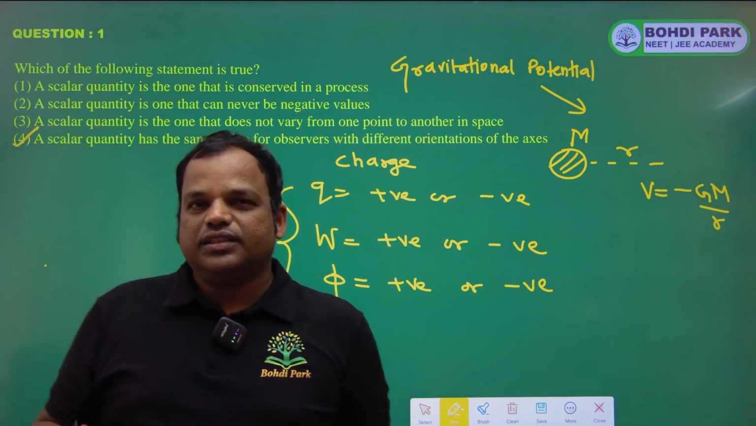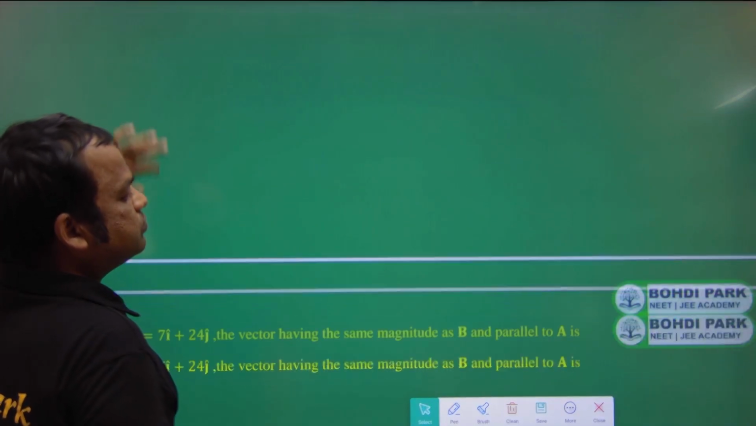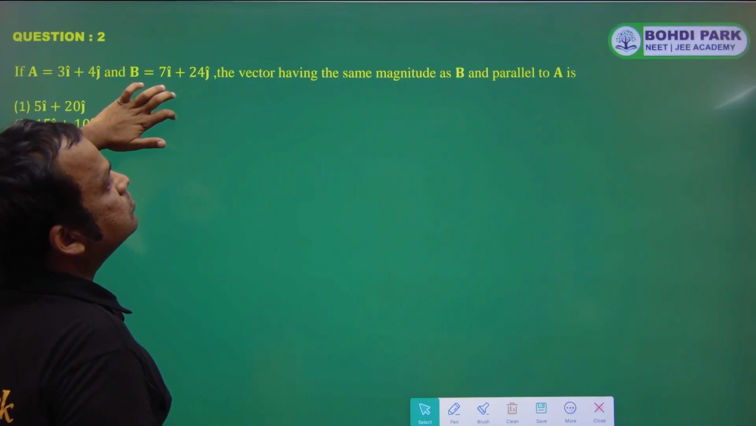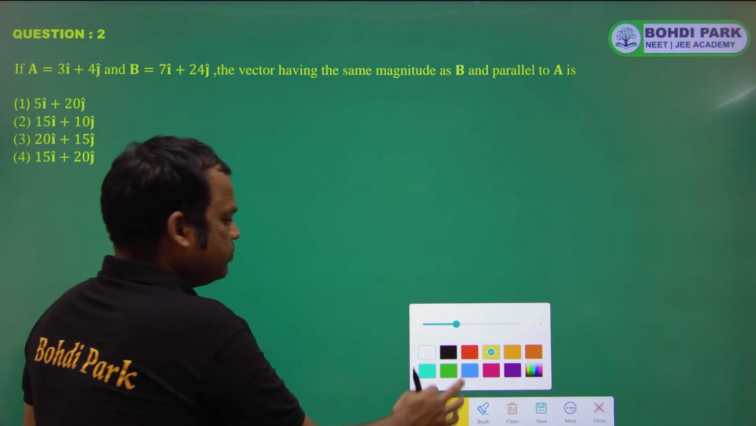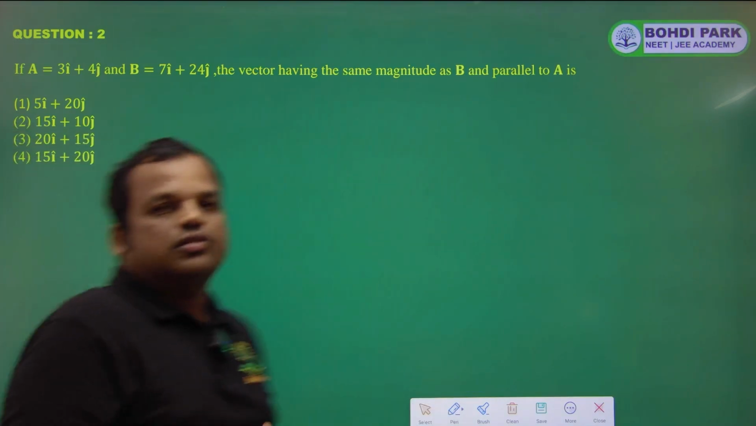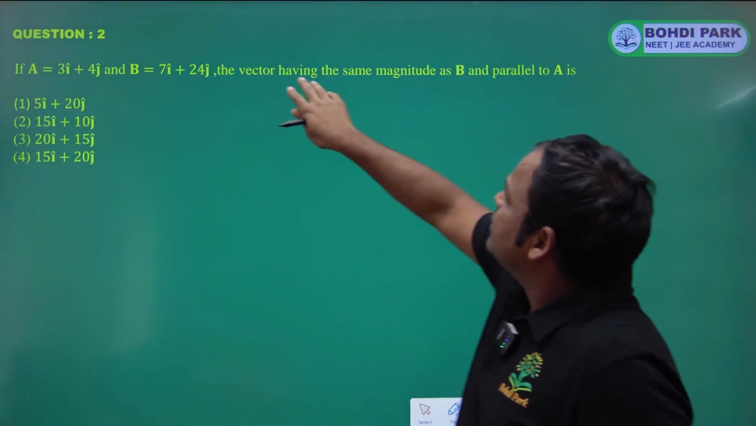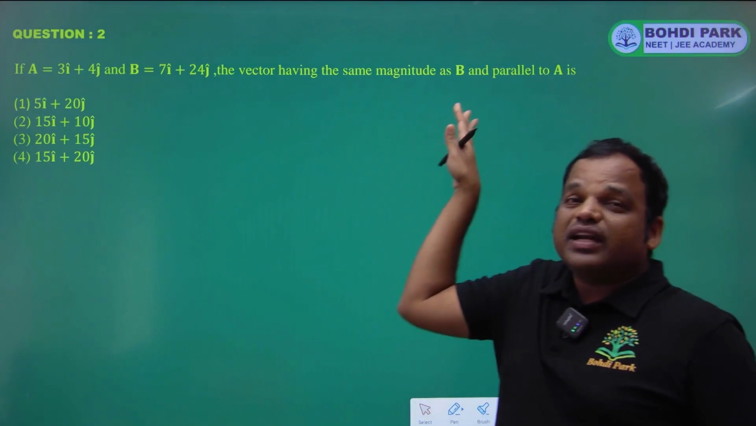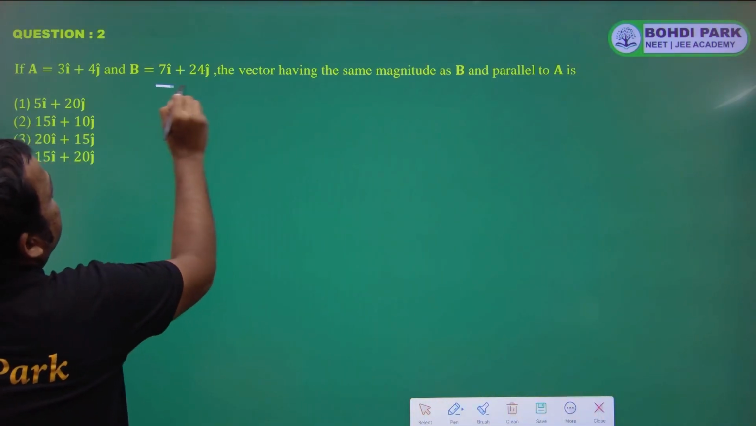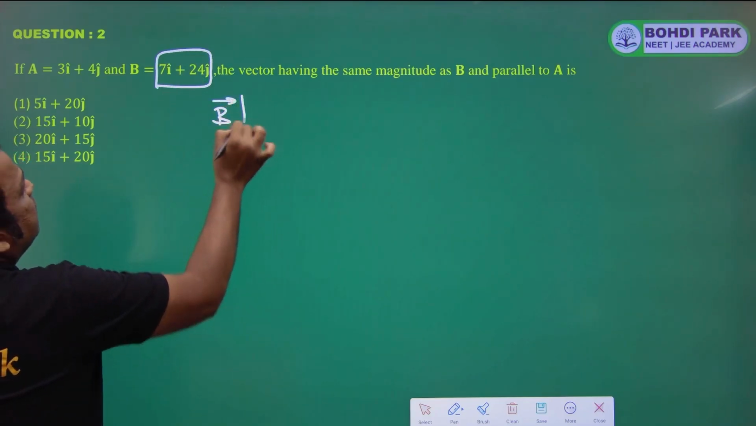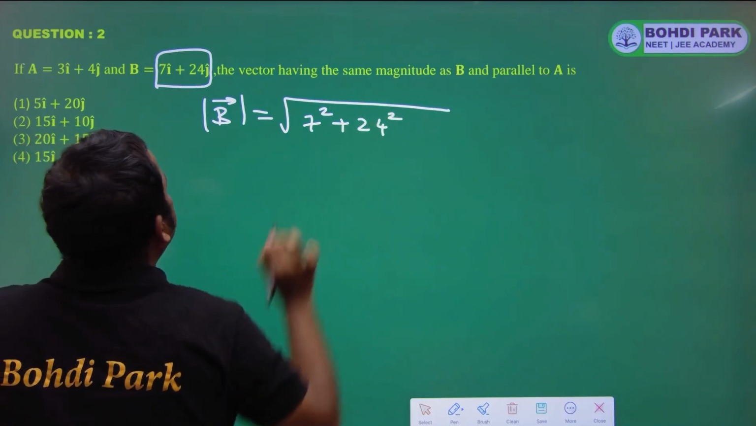Okay, so next, the second question. Question number 2. Two vectors are given, A vector and B vector. We need a vector having the same magnitude as B and parallel to A. So the magnitude is the same as B. What is the magnitude of B? B vector magnitude is square root of 7 square plus 24 square.